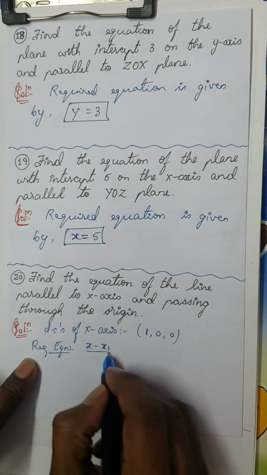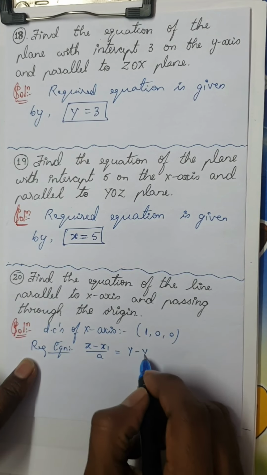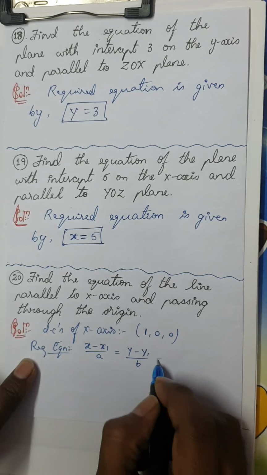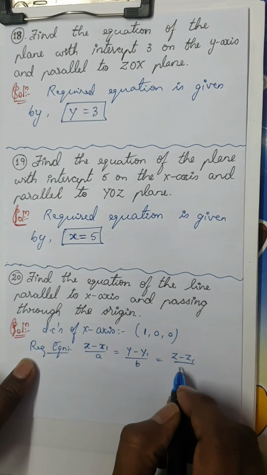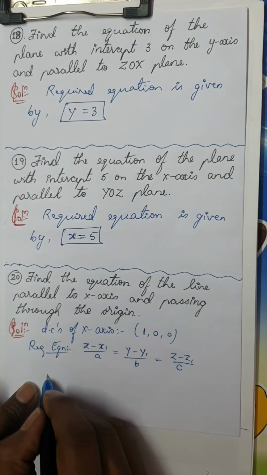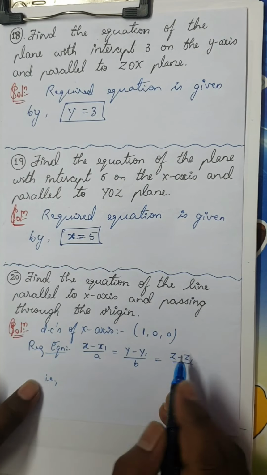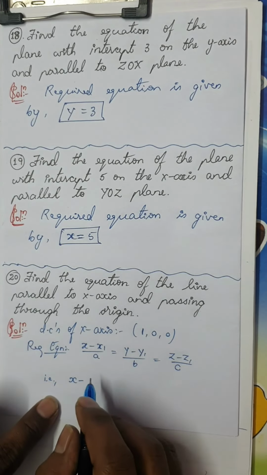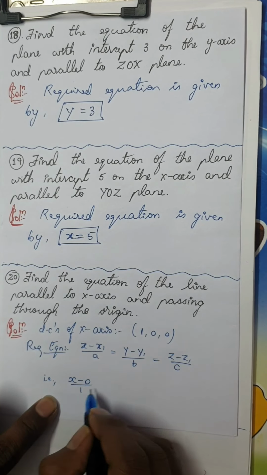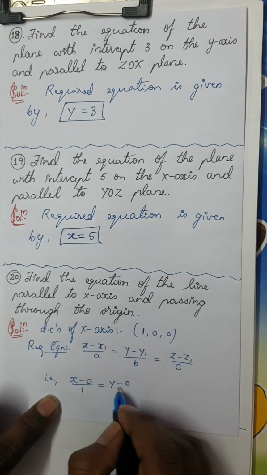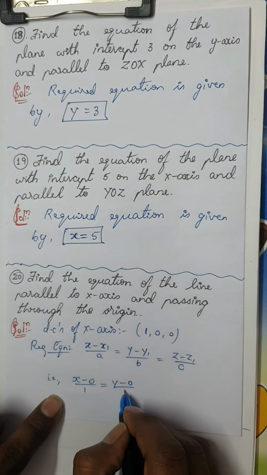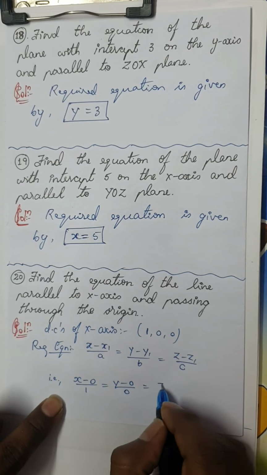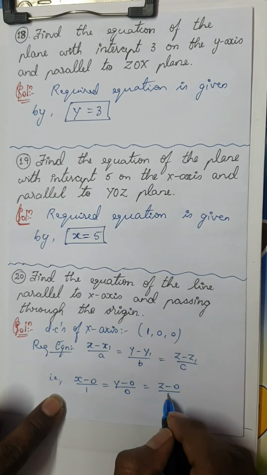The required equation is x minus x1 by a is equal to y minus y1 by b is equal to z minus z1 by c. Here x1, y1, z1 is 0 because it is the origin. So it is x minus 0 by 1 equal to y minus 0 by 0 and z minus 0 by 0.